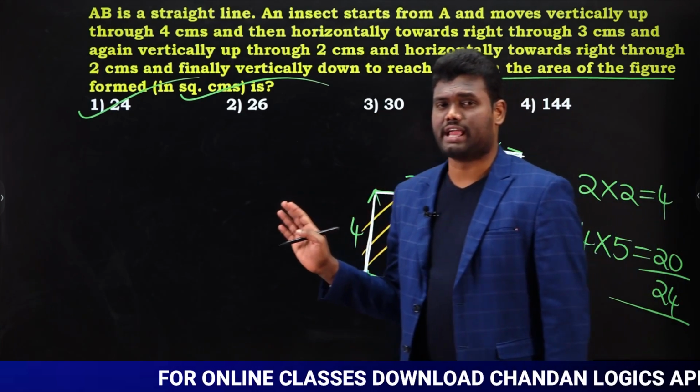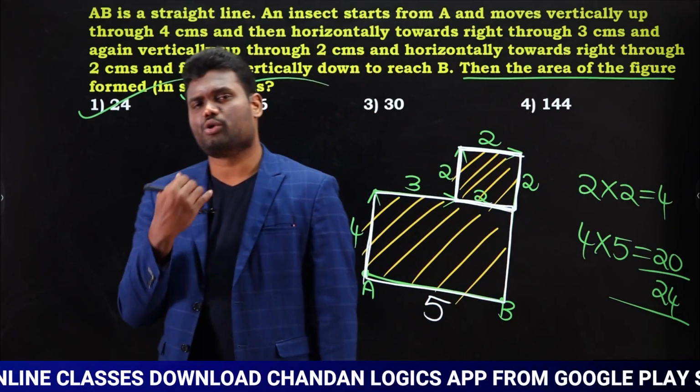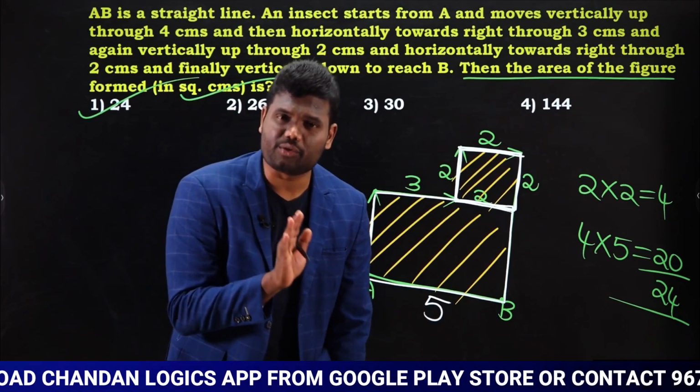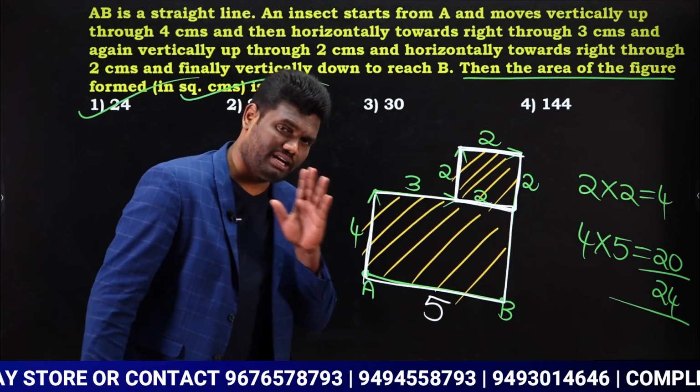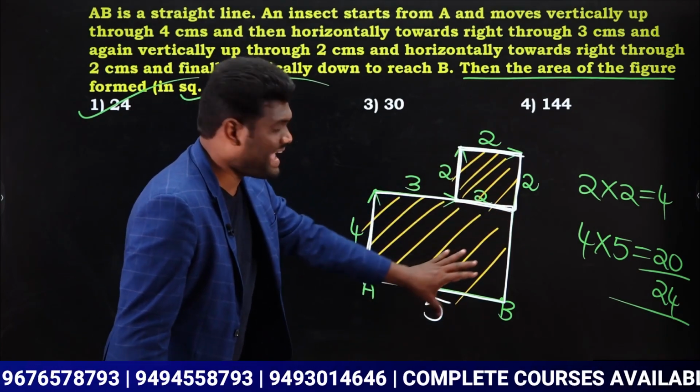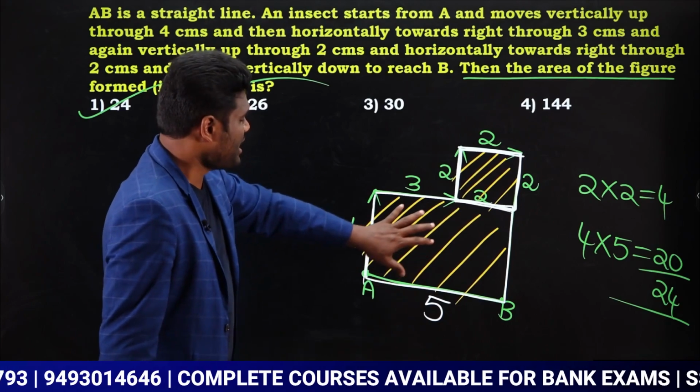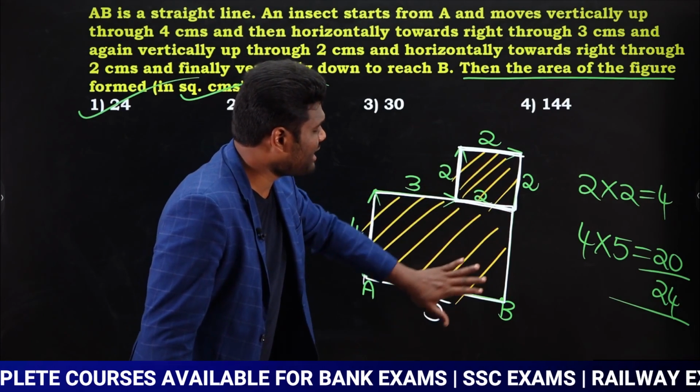But good question. If you're not going to read the question properly, you're going to lose the mark. There is a reason, read the question properly, understand the question. Here they are not asking about distance. They are asking about total area covered. Total area covered means I need to know what is the total area covered in this.